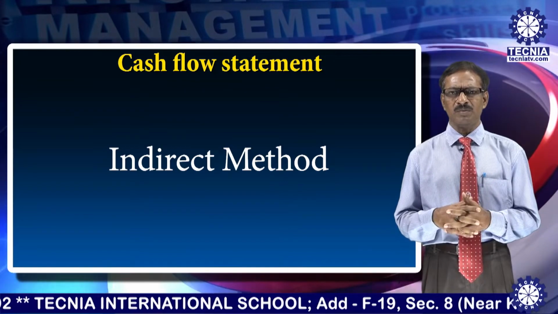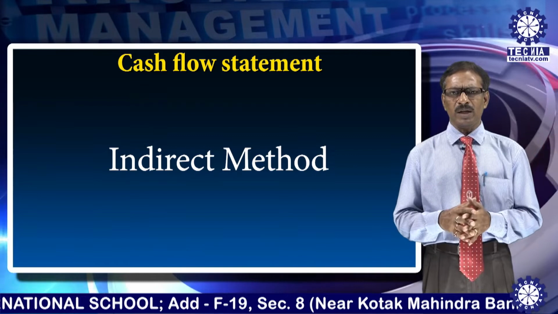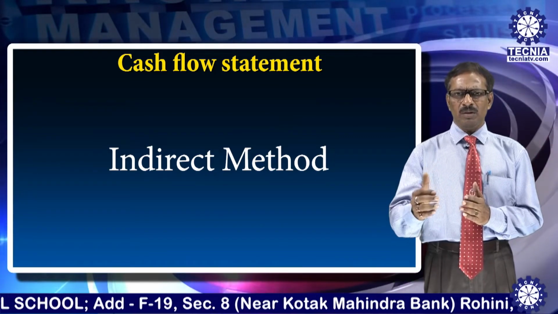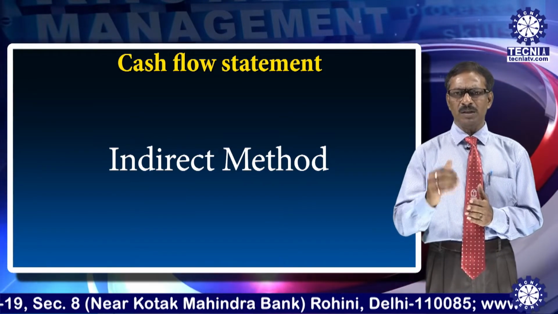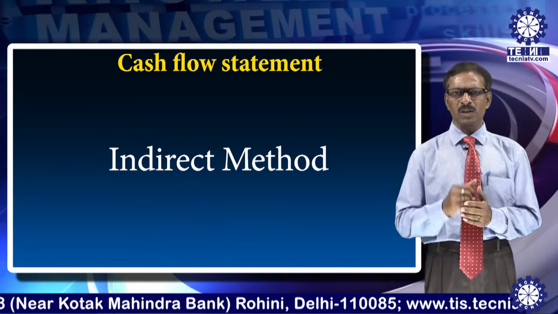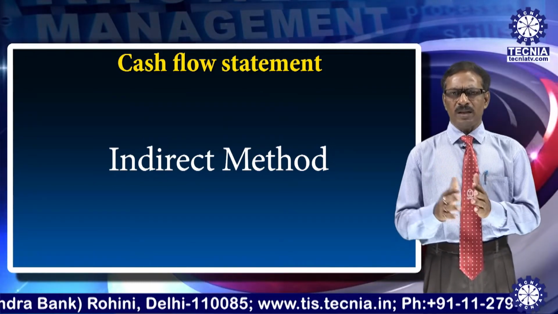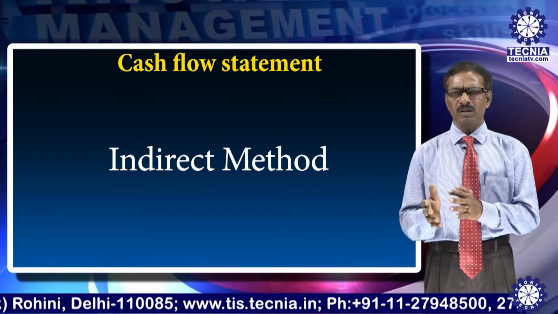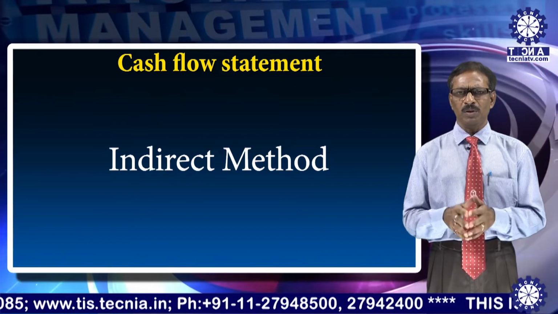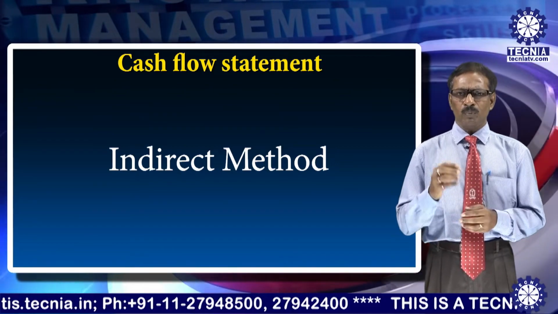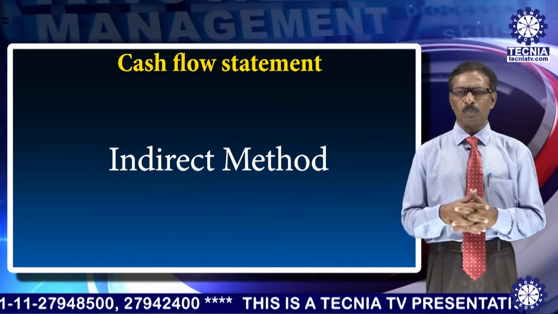One is non-cash items like depreciation, and changes in current assets and liabilities. For example, changes in creditors, changes in debtors balances, changes in bills receivable or changes in bills payable. Changes means that there is a change between the first year and the second year, either a positive change or a negative change. So these are the adjustments to be made to the profit before tax to get the cash from the operating activities.